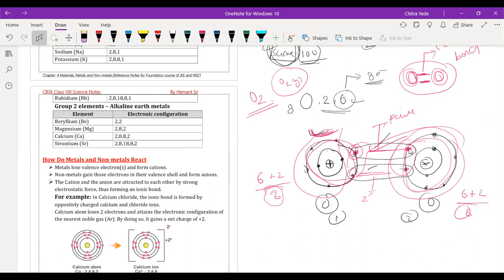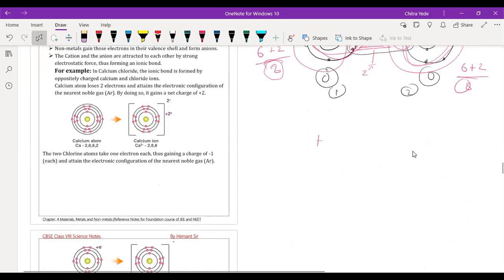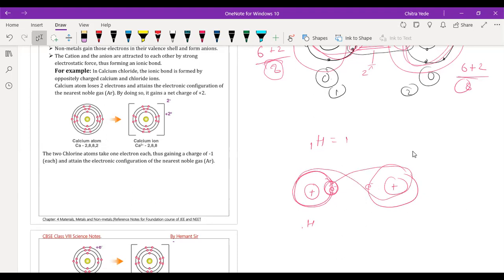Like hydrogen also. See, hydrogen has only 1 electron, so its electronic configuration is 1. So this is the hydrogen's nucleus and this is the first shell, and here only 1 electron is present in the case of hydrogen. In another hydrogen atom, it is a nucleus and this is the first shell where 1 electron is present, because hydrogen has atomic number 1 only. So that electron of hydrogen is going to revolve in this orbital as well as in the orbital of another hydrogen atom like this.